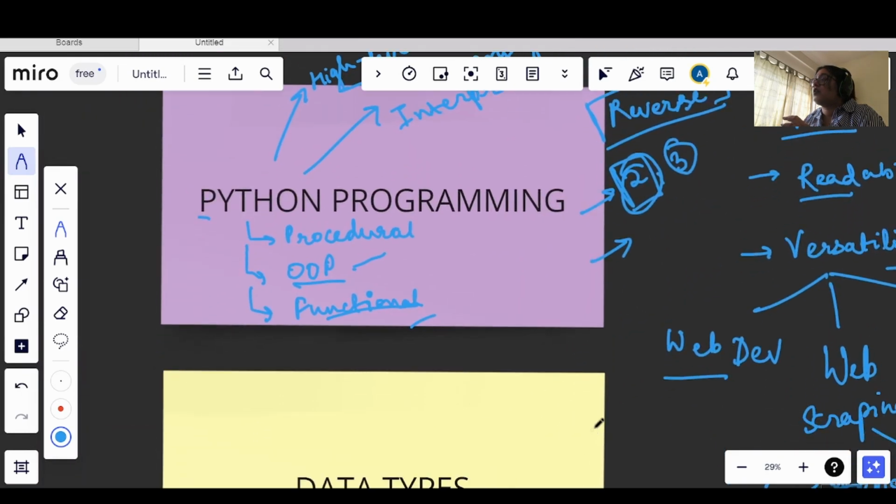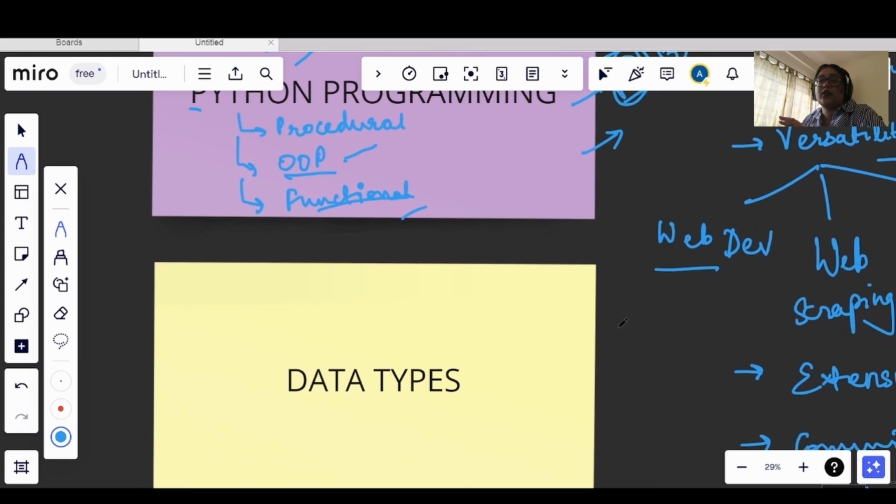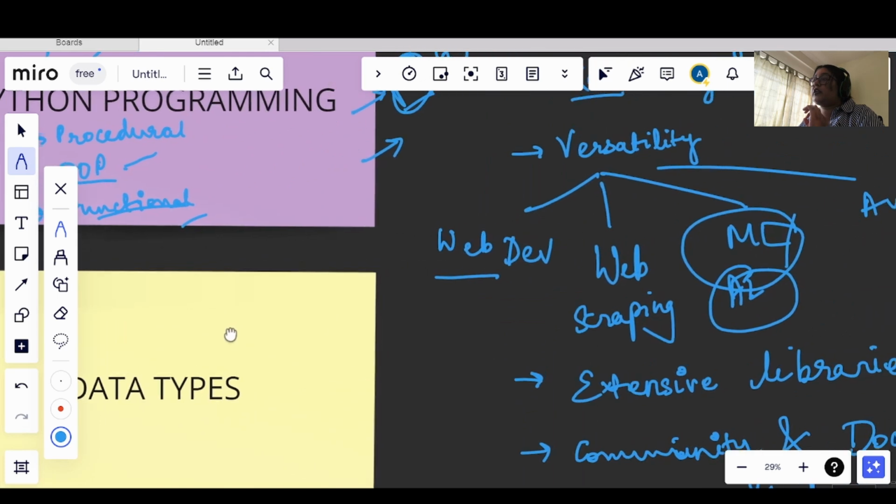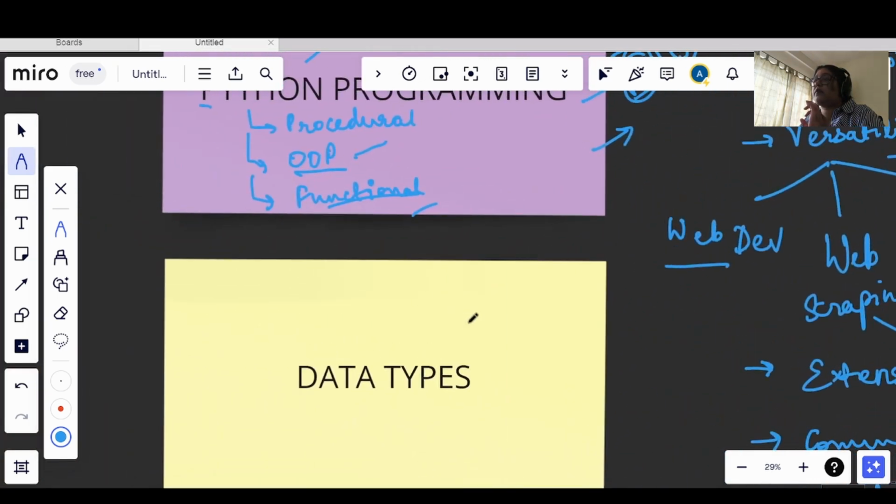Now in this video, with this explanation, I will explain data types, and then after that we will wrap up for this video. Now, one important thing about Python is that it is a dynamically typed language. What that means is you don't have to define the data type of your variable that you are using. The interpreter will understand on its own, and it will assign a data type to it.